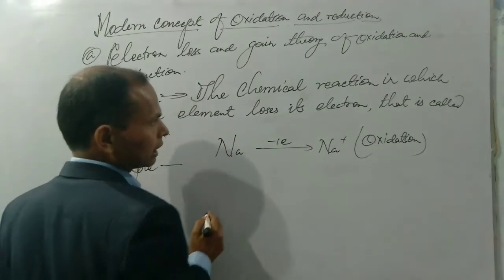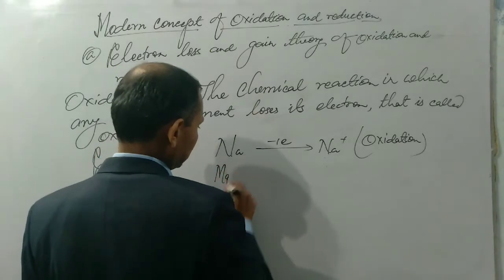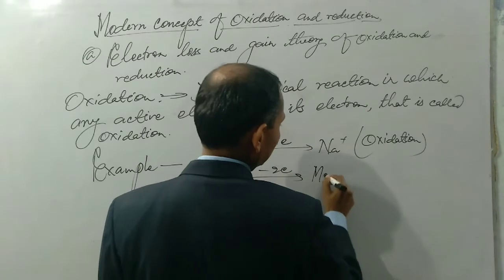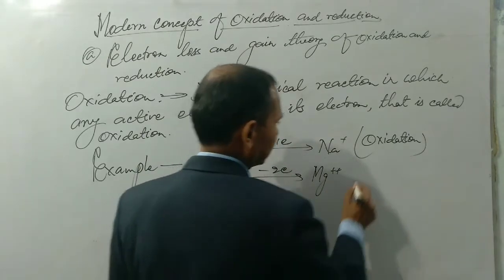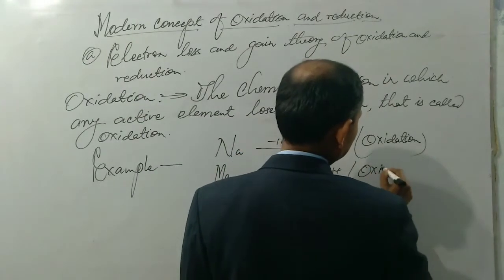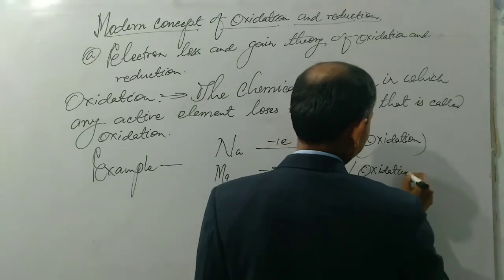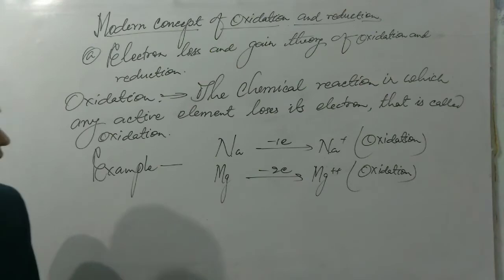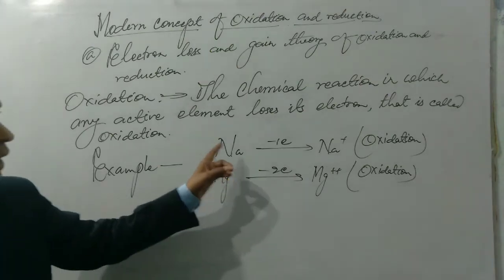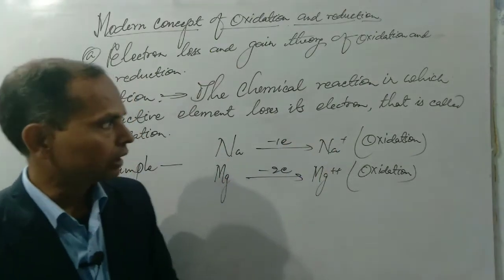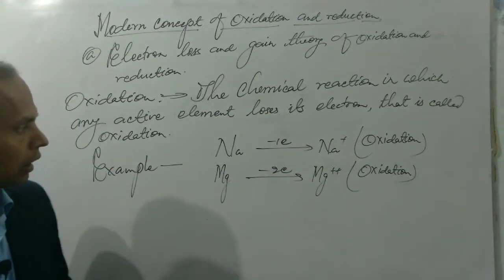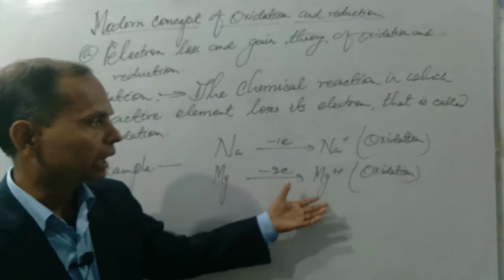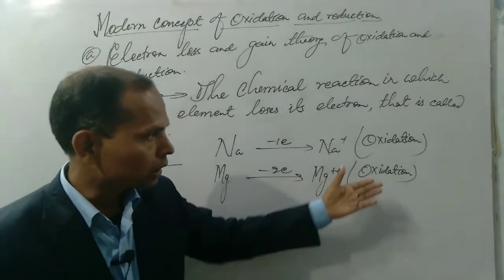Similarly, we can write another reaction like magnesium, which loses 2 electrons to form Mg 2 plus ion. This is also oxidation. In both reactions, sodium loses 1 electron to form Na plus ion, and magnesium loses 2 electrons to form the Mg ion. Both are oxidation reactions.